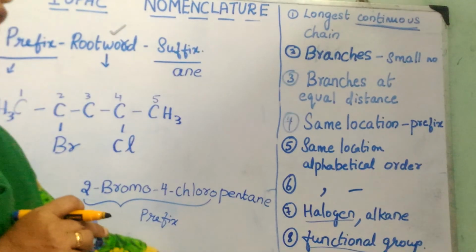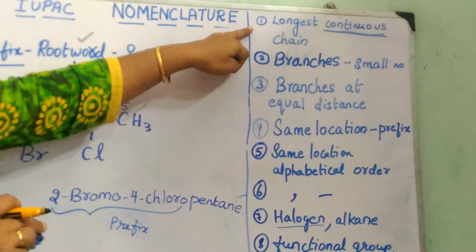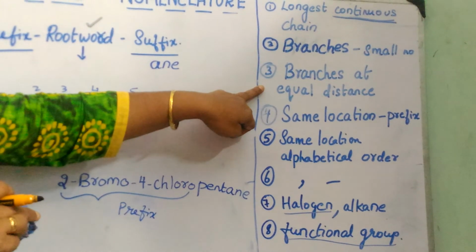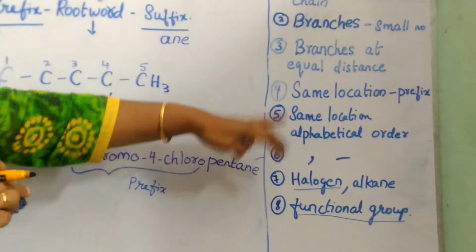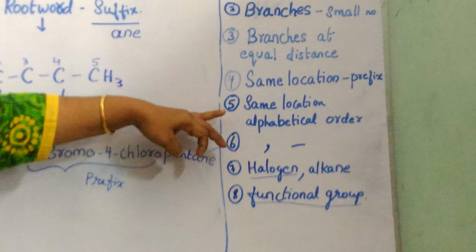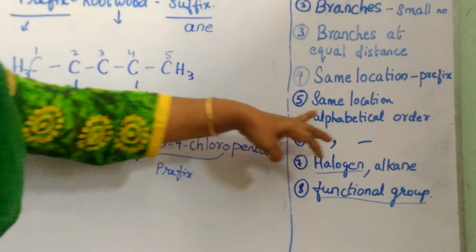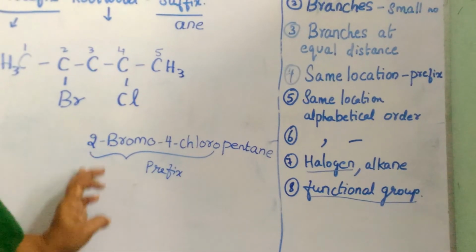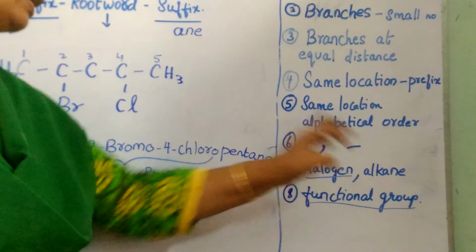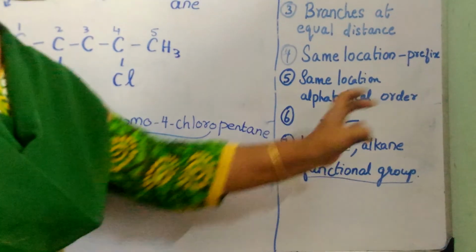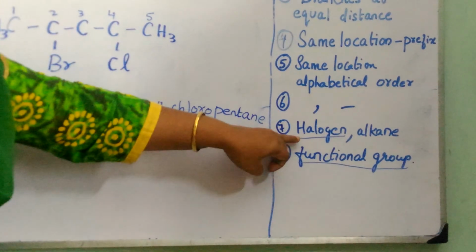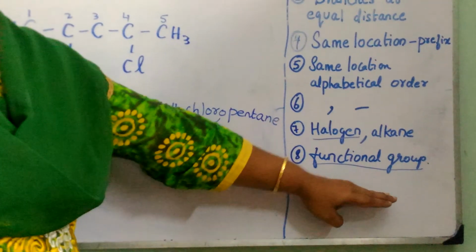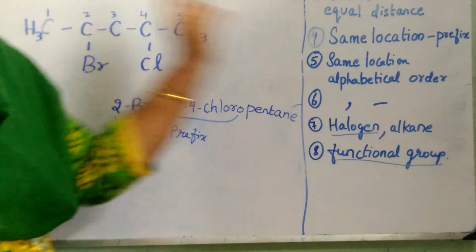So we have revised all this. You have to remember: longest continuous chain, and branches have to be given the smallest number. If branches are at equal distance, you have to see the preference with the alphabetical order. Prefixes should be added directly. If they are in the same location, we have to follow the alphabetical order like how we have done it now. In between the numbers and the letters there should be a hyphen, and between numbers there should be a comma. Halogens and alkyl groups are there as substituents. We have to give importance to halogens. And the functional group is given the ultimate importance. The smallest numbers will be given to the functional group only.